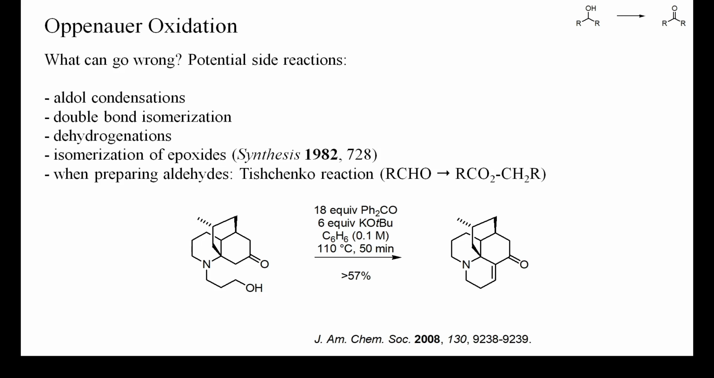Nevertheless, even with aluminum alkoxides, aldol chemistry can be a problem if the target ketone or the oxidant are too reactive. When preparing aldehydes by Oppenauer oxidation of primary alcohols, or when using enolizable aldehydes as hydride acceptors, a further side reaction is the Tishchenko reaction. In the example on this slide, benzophenone was used to oxidize a primary alcohol to an aldehyde which underwent complete intramolecular aldol condensation with a ketone.